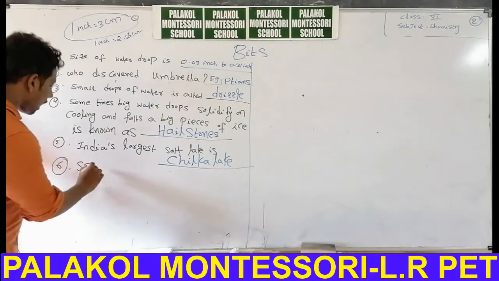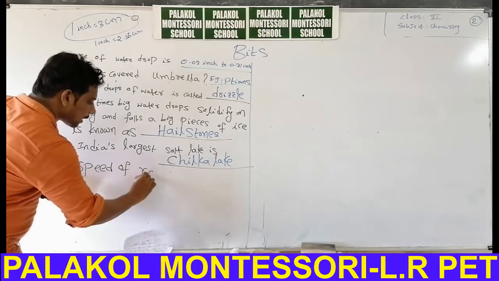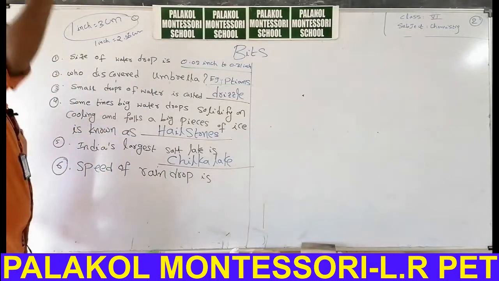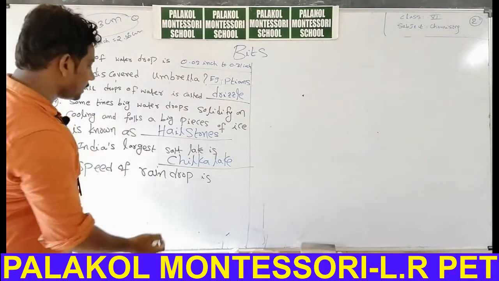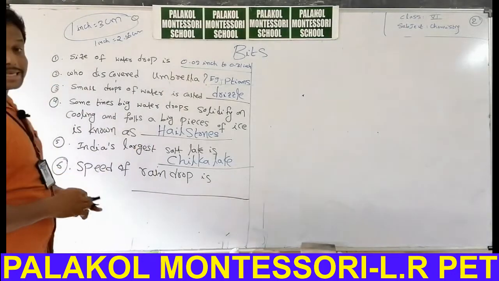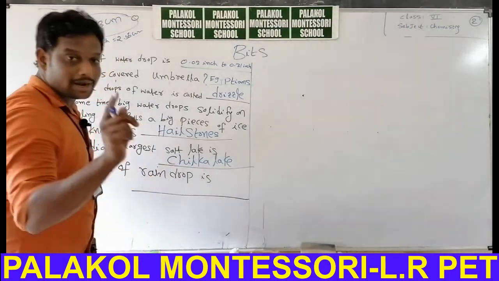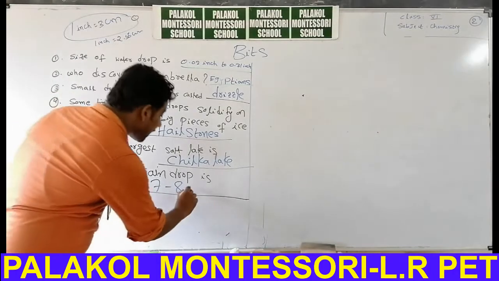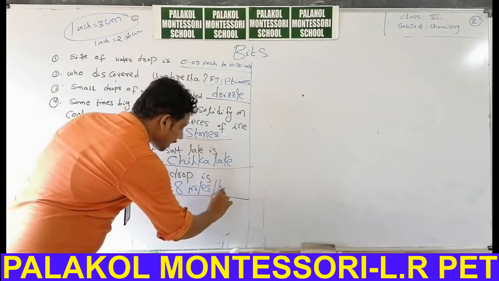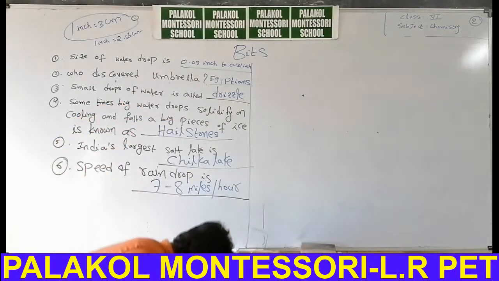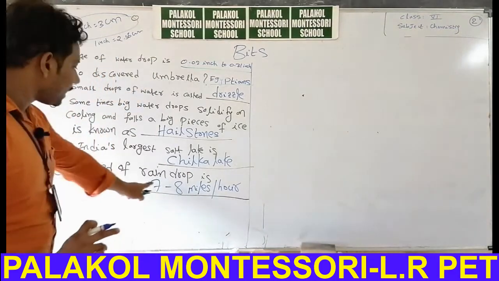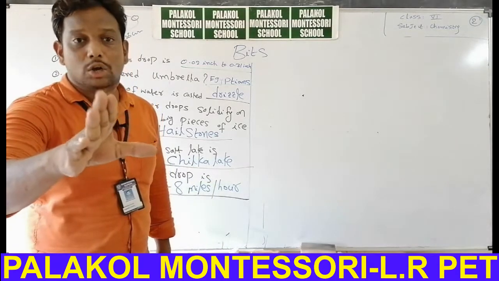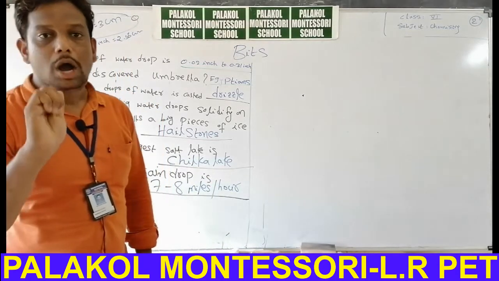Okay, next, speed of raindrop. Speed of raindrop coming from the cloud is 7 to 8. This hyphen means 7 to 8 miles per hour. That means we express speed in miles per hour. 1 mile is equal to how many kilometers?